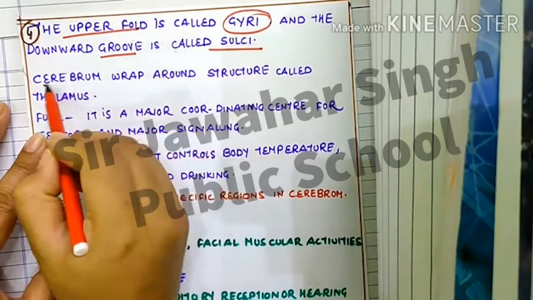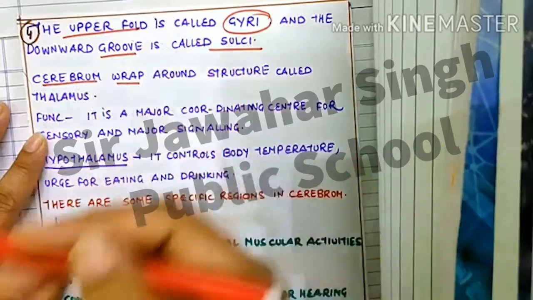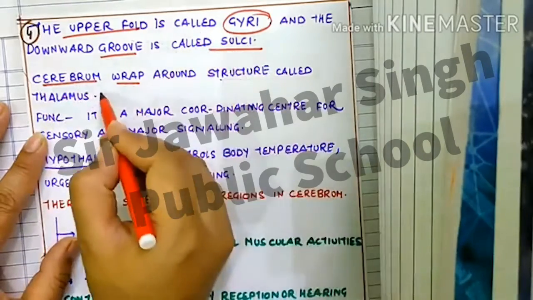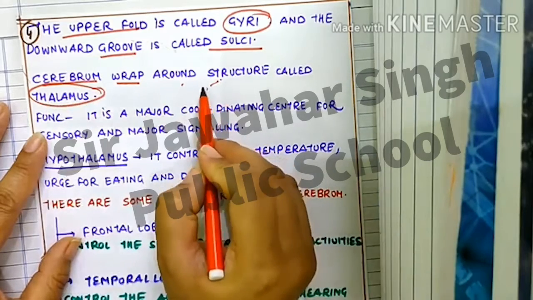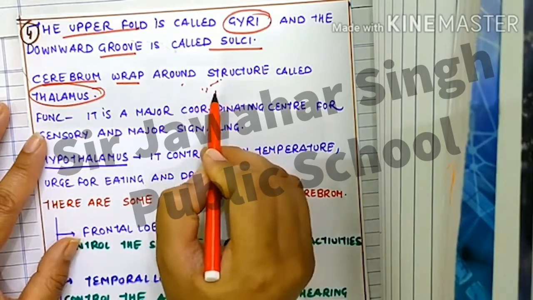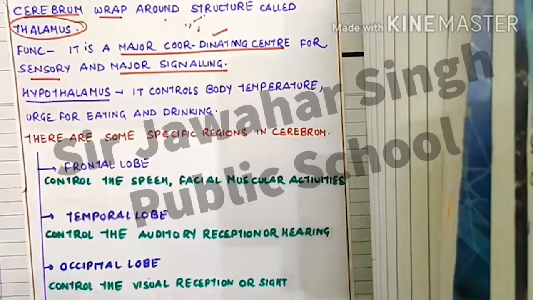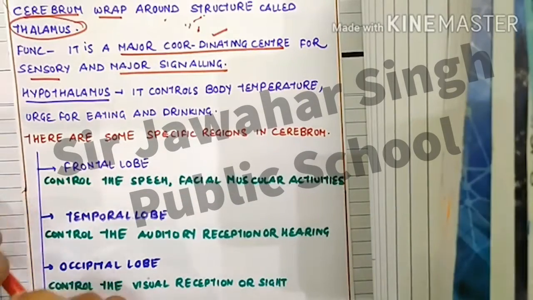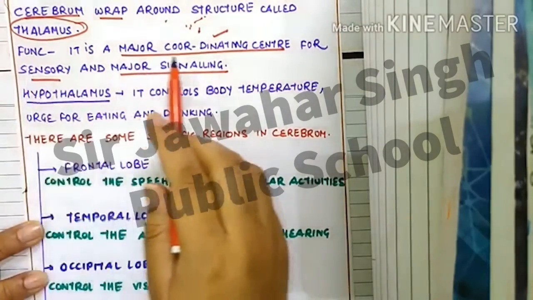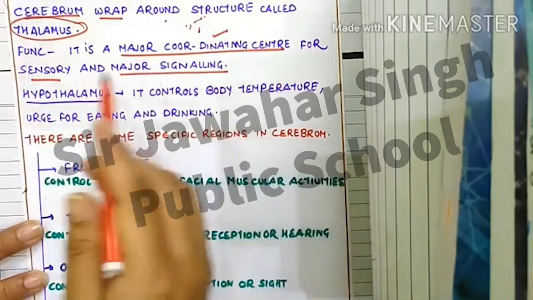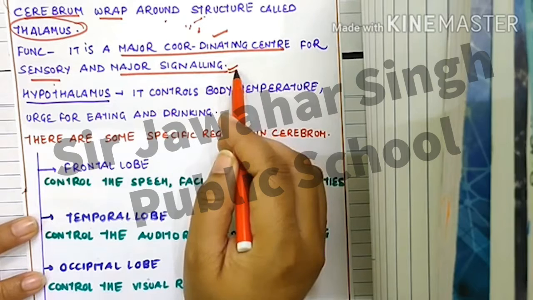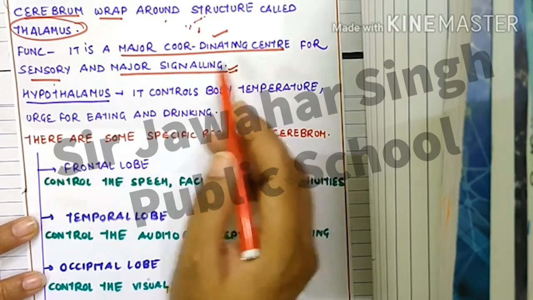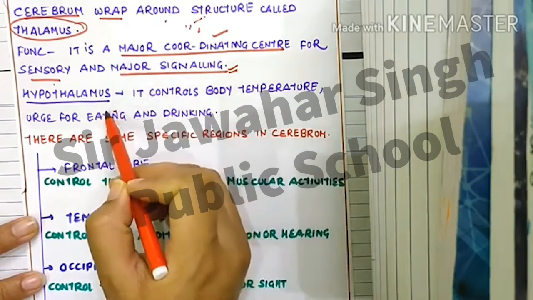The cerebrum is wrapped around a structure called the thalamus. Very, very important. Let's talk about the function of the thalamus. It is a major coordinating center for sensory and motor signaling, giving signals to the whole body. Just below the thalamus we have the hypothalamus.